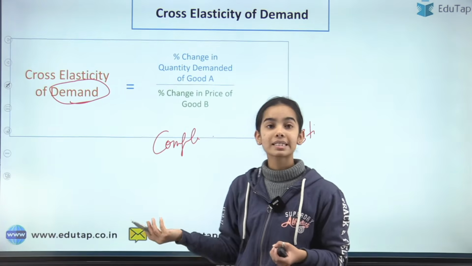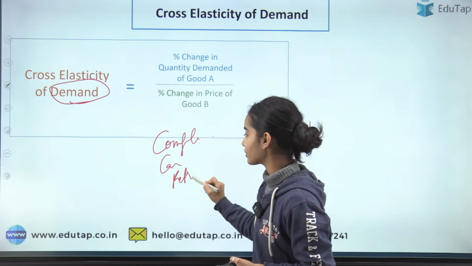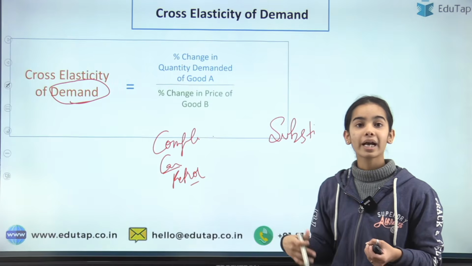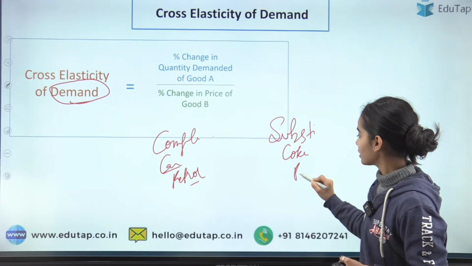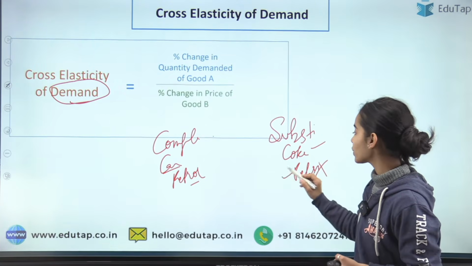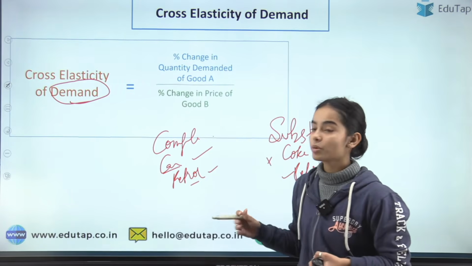So complementary, let's say petrol and the car: a car cannot run without petrol if it is a petrol-run car. So they are complementary, they go hand in hand. Ink and the pen, they go hand in hand. Substitutes, Coke and Pepsi. If you do not get the Pepsi, you will buy the Coke, and if you get the Coke, you will not buy the Pepsi. But car and petrol, you will buy together.